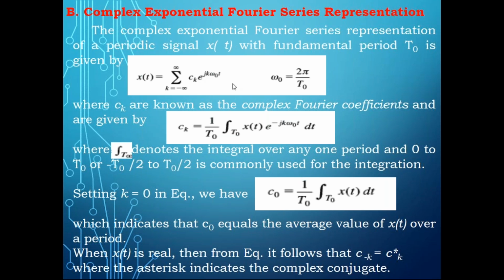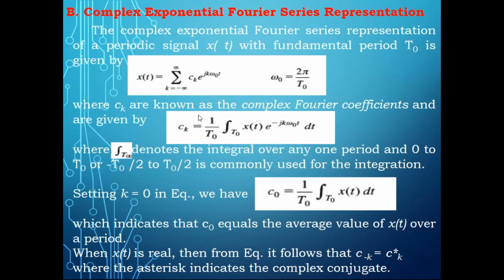Please try to understand this. Earlier, when we were discussing the trigonometric Fourier series with a fundamental period t or t naught, we wrote x of t equal to a naught by 2 plus sigma n equal to 1 to infinity a n cos n omega naught t plus b n sin n omega naught t.